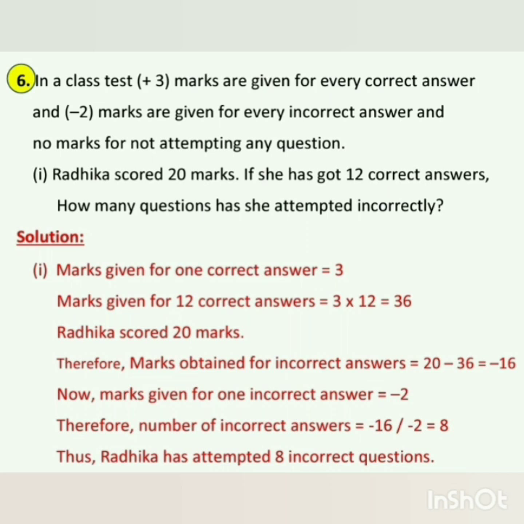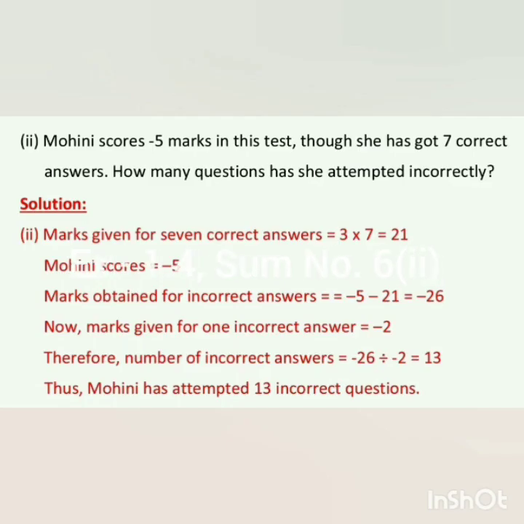Is it clear, everyone? Good. Second of 6th. Mohini scores minus 5 marks in this test. Though she has got 7 correct answers, how many questions has she attempted incorrectly?